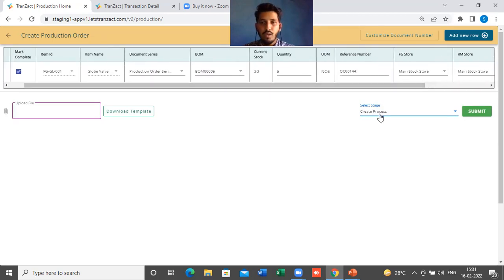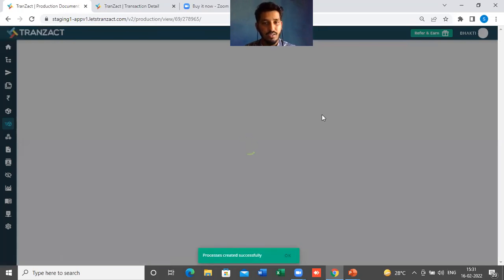Okay, then coming to these stages, which is create process. I will just select one process, which is create process, and I will click on submit here. Once you submit it, this process will get saved into my planning stage. You will see the stage here as a plan stage.